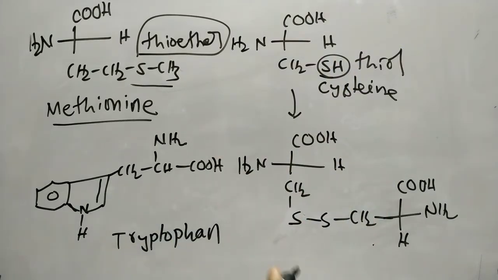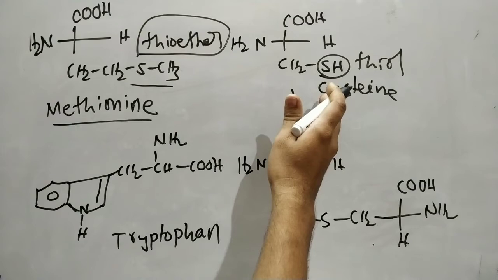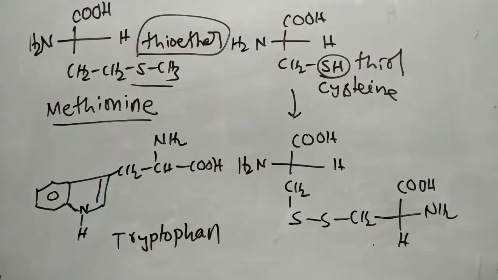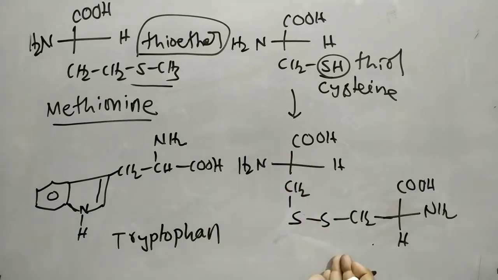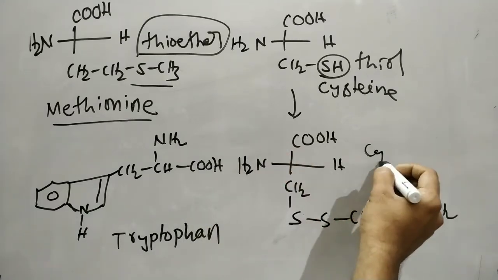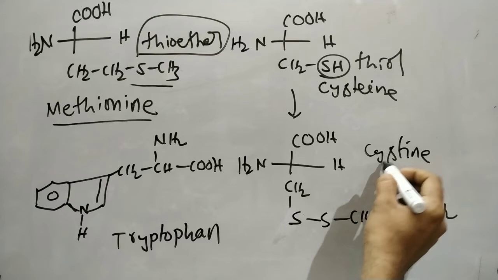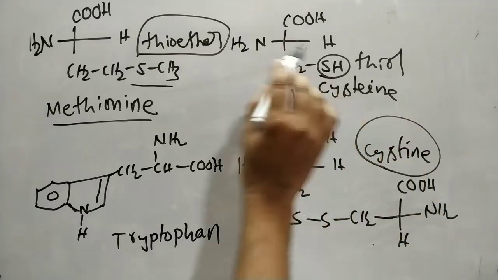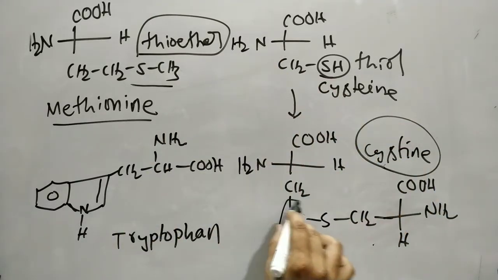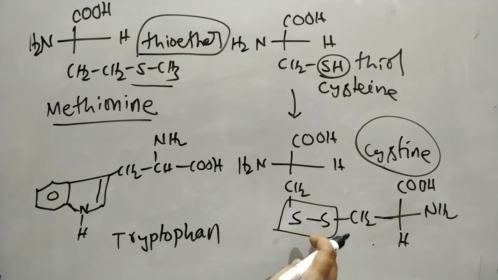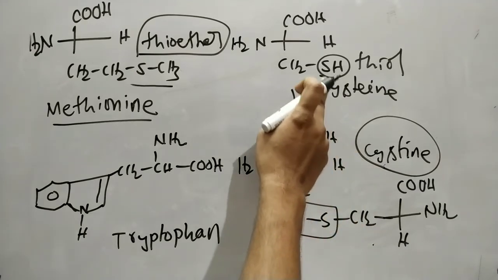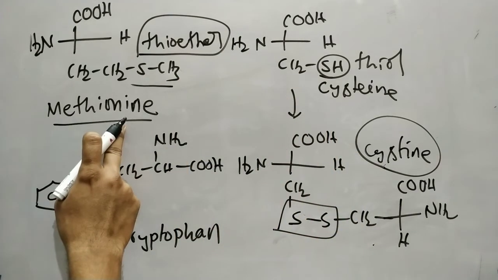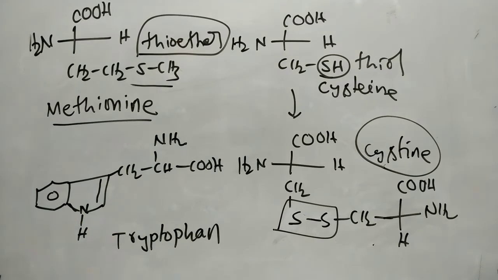Generally, a protein which contains the amino acid cysteine, after intake into the body, is dimerized. The dimer is called cystine. So cysteine has an SH functional group, while cystine has an S-S linkage, a disulfide group. Cysteine contains SH, and methionine contains the thioether functional group.